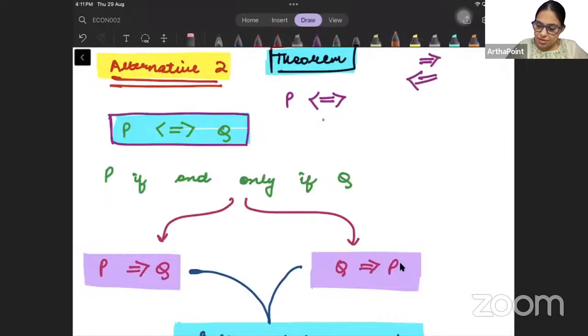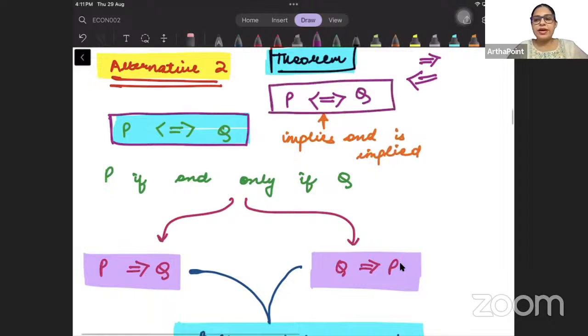So when I am clubbing the two things together, I am saying P implies and is implied by Q.